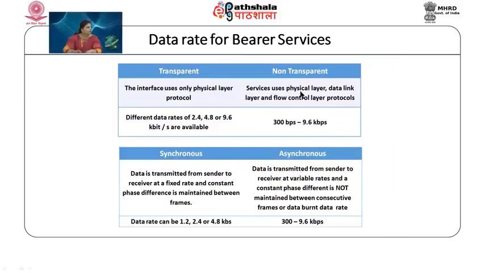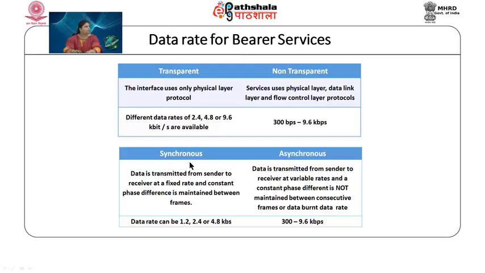That is, what is the data rate for bearer services? The bearer services can be of 2 types: transparent or non-transparent. In a transparent method, the interface uses only the physical layer protocol, whereas in non-transparent the service uses physical layer, data link and flow control layer protocols. So, depending on whether the transparent or non-transparent method is being used, the data rates are different. Data rates for transparent are 2.4, 4.8 and 9.6 kbps, whereas for non-transparent it is 300 bps to 9.6 kbps.